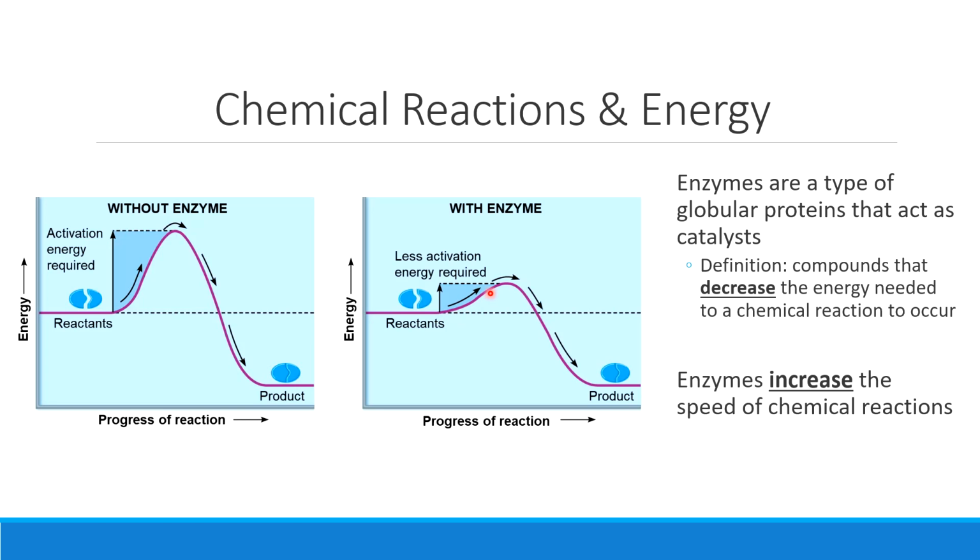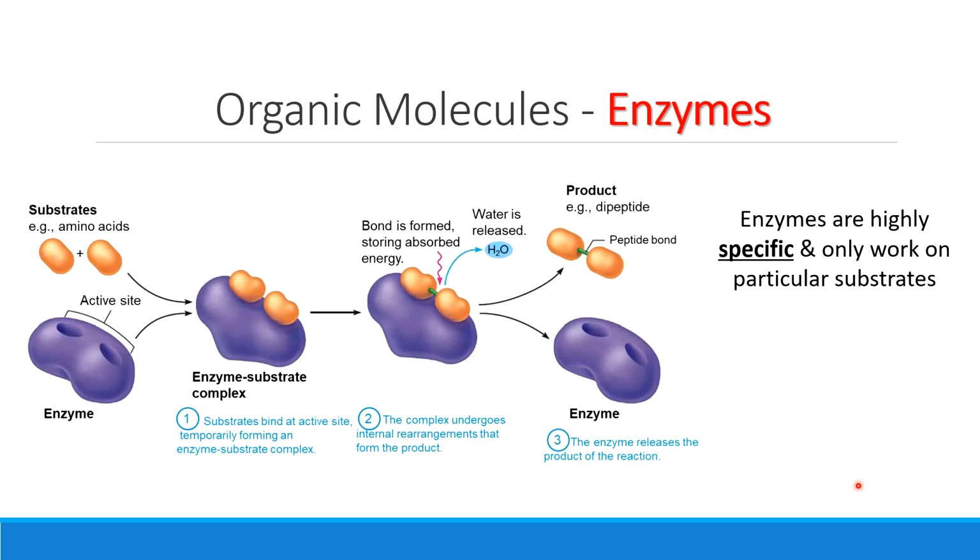So because enzymes decrease the amount of energy that's required to start a chemical reaction, we would say that they increase the speed that the chemical reaction happens at. If it's not going to take me as much energy to start this reaction, then I'm able to do it more quickly and more efficiently. Enzymes are reusable. So not only do they drop that energy, I can have them do it again and again and again. Functioning as enzymes, perhaps the most important thing that enzymes do, or that proteins do in your body.